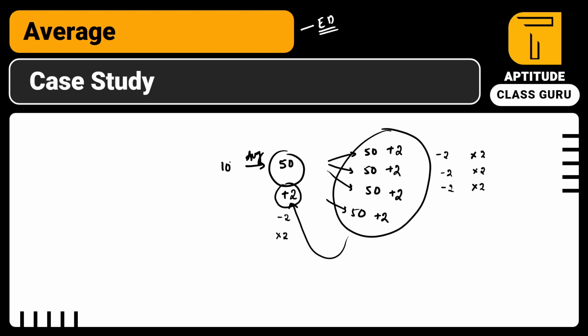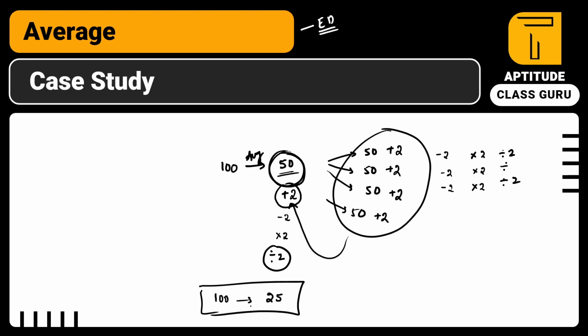Similarly, they will give you problems like this. There is a group of 100 people with an average age of 50 years, and each person's age is divided by 2. Then what is the change in the average? If every person is divided by 2, then similarly the average is also divided by 2. So 100 members' initial average age is 50. Now it is divided by 2, so the present average is simply 25. You don't have to do any huge calculations.